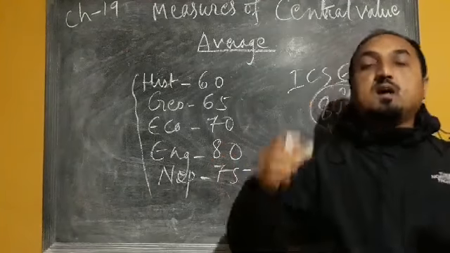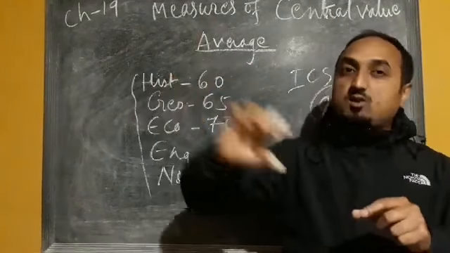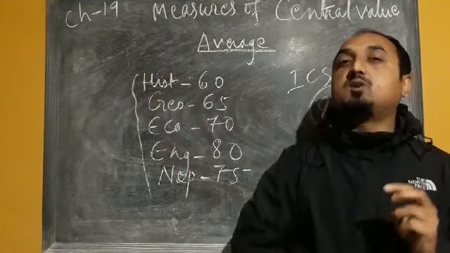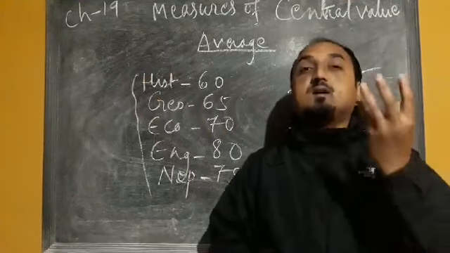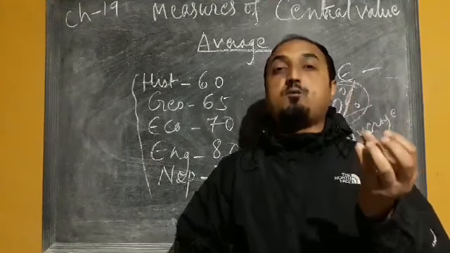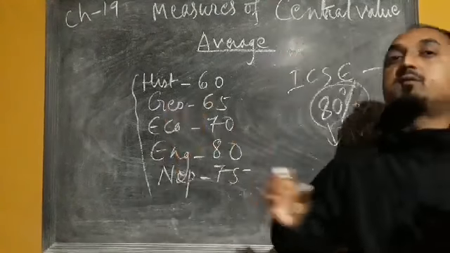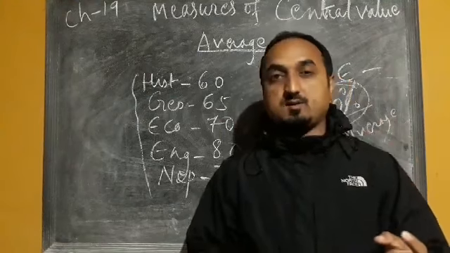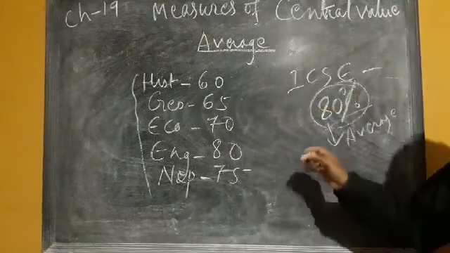It doesn't mean that you have got 80 marks in all the subjects, but that is your average value, and it is the representative of all the marks you received in your ICSE examination. So that is all about the average.